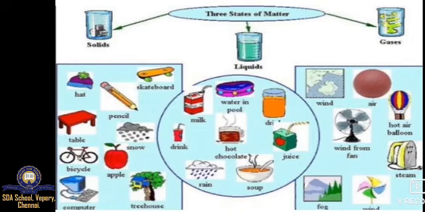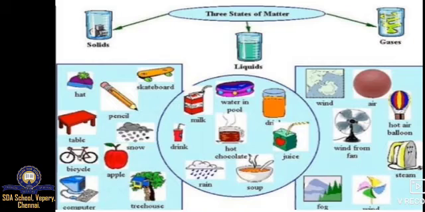See, solids: hat, pencil, skateboard, table, snow, then bicycle, apple, computer, tree house, etc. Next, liquid things: milk, drink, rain, hot chocolate, water in pool, then some soft drink, juice, soup.